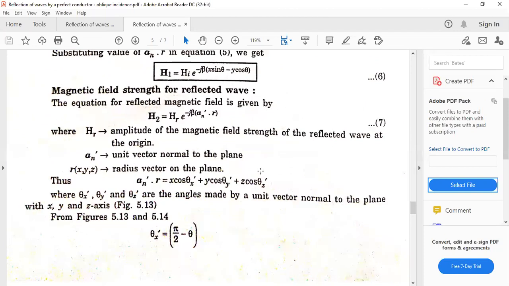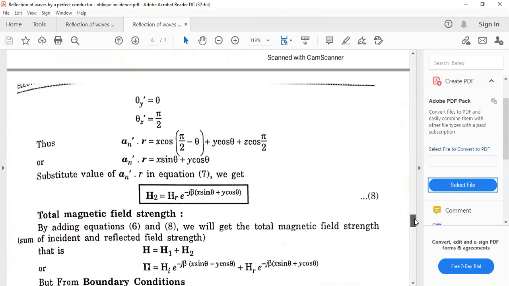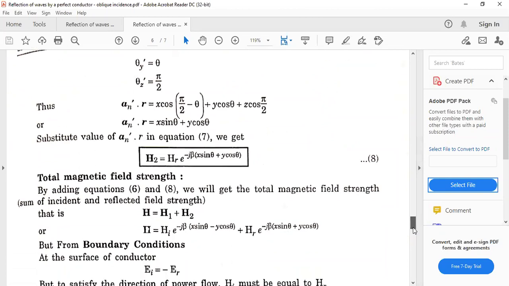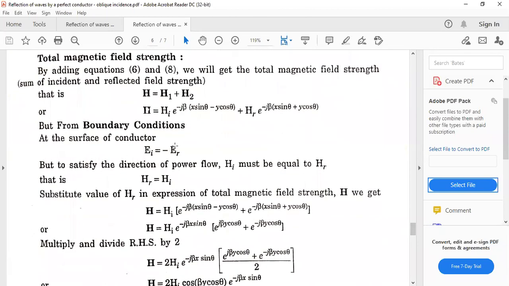Okay, similarly for H2, here is e^(minus j beta an dash dot r). So this one is the equation with the direction cosines. So theta x dash is pi by 2 minus theta, theta y dash is theta, and theta z dash is pi by 2. Just putting in the values, this is the equation for H2. Now the net magnetic field strength H is equal to H1 plus H2. We will add both, and just apply the boundary condition.